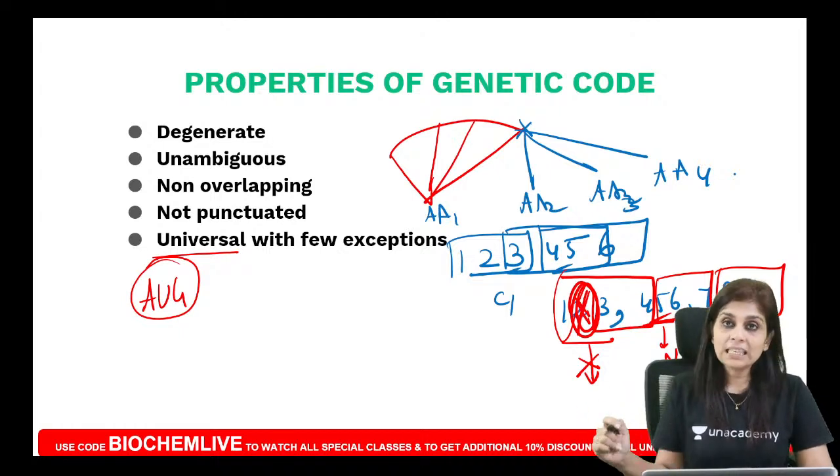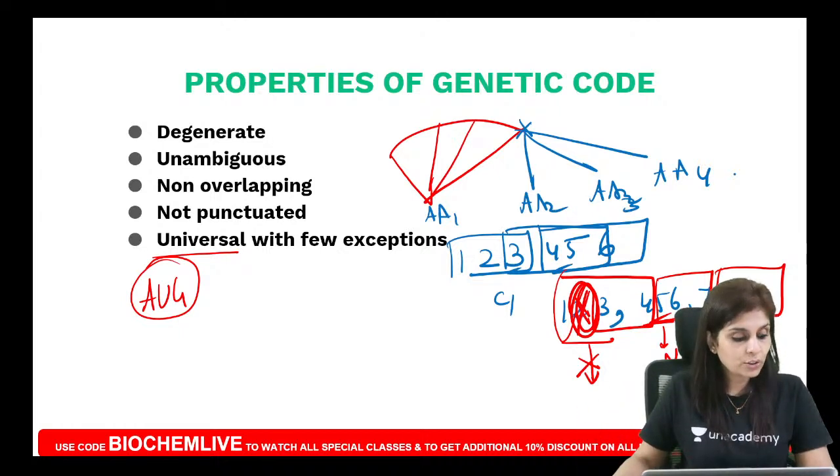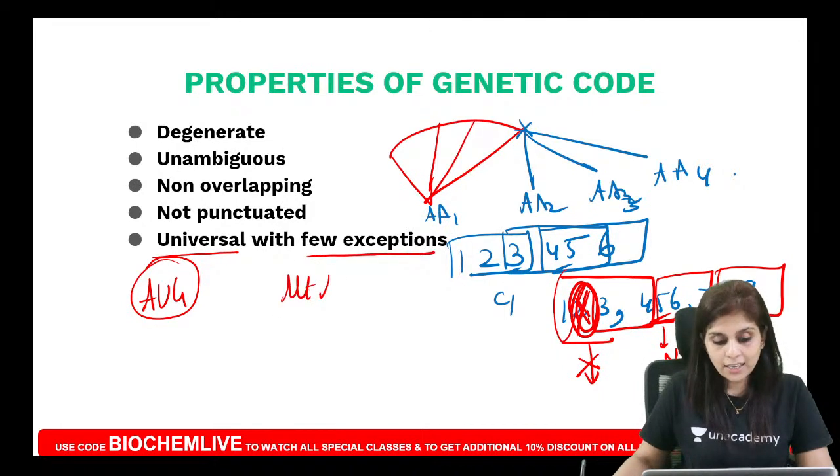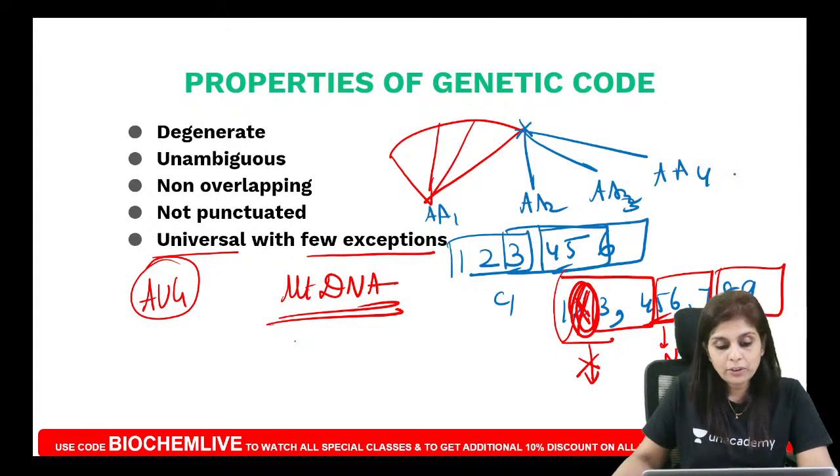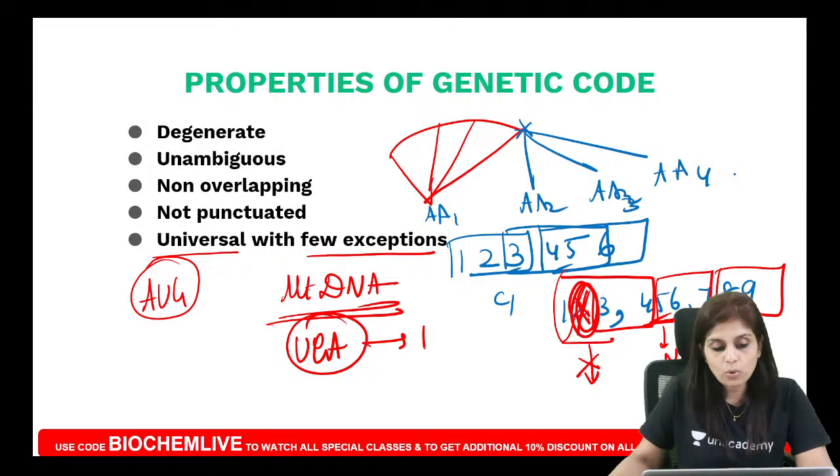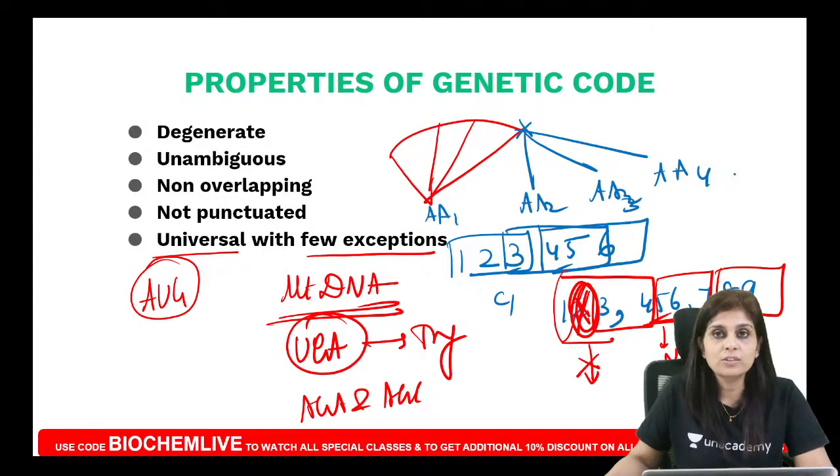But with few exceptions. What is the exception I told you? The exception is mitochondrial DNA. What did I tell you about mitochondrial DNA? In mitochondrial DNA, UGA is not a stop codon, but it codes for tryptophan. AGA and AGG act as stop codons. So it is generally universal, but with few exceptions.